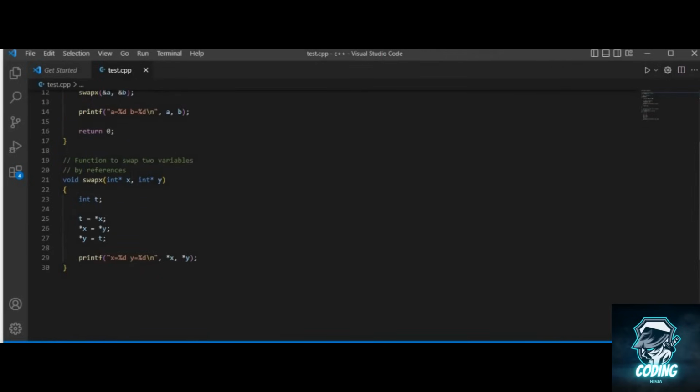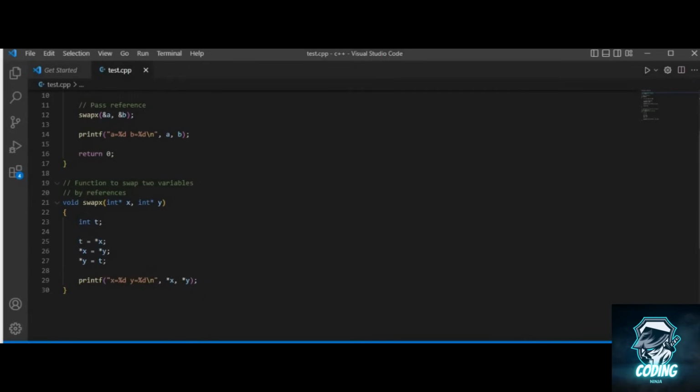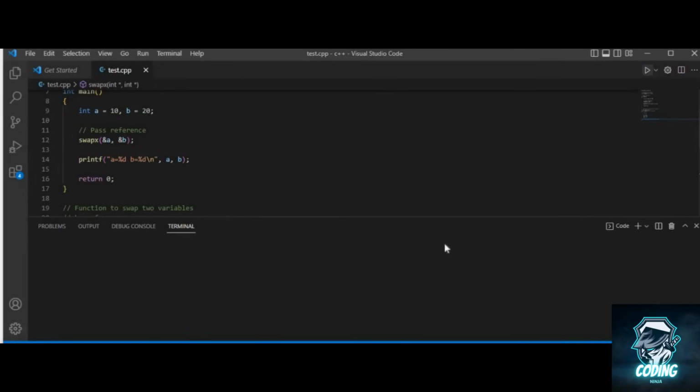So what it will do, it will accept these variables as references, and then if we perform our same swap x function, then we will print this inside our void swap function, and after that we will also print this in our main function. So let's just run this code.